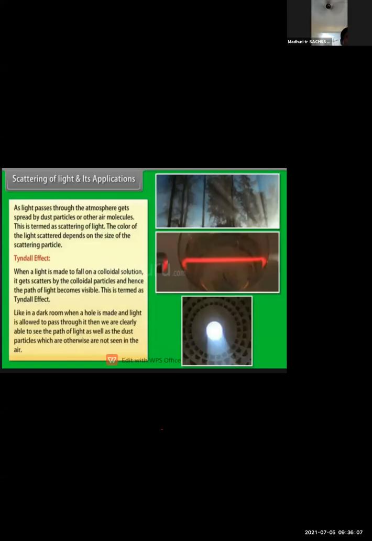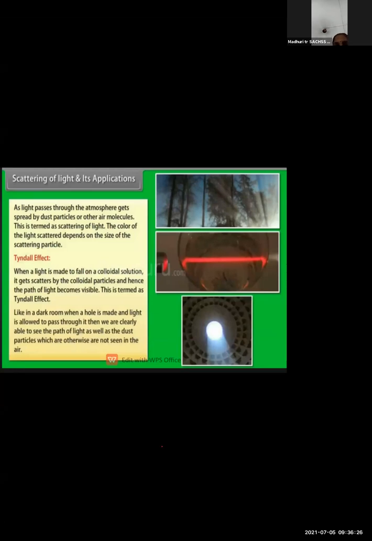So next is scattering of light. In scattering of light, you should know that when rays of light fall on minute particles, the light spreads in all directions. This phenomenon is called scattering of light. Here are some examples.